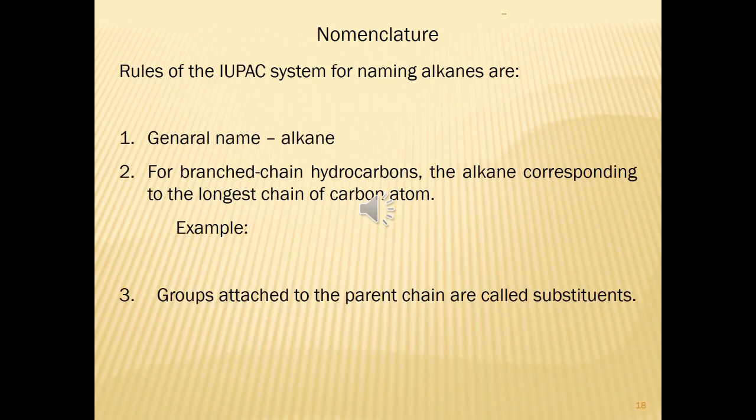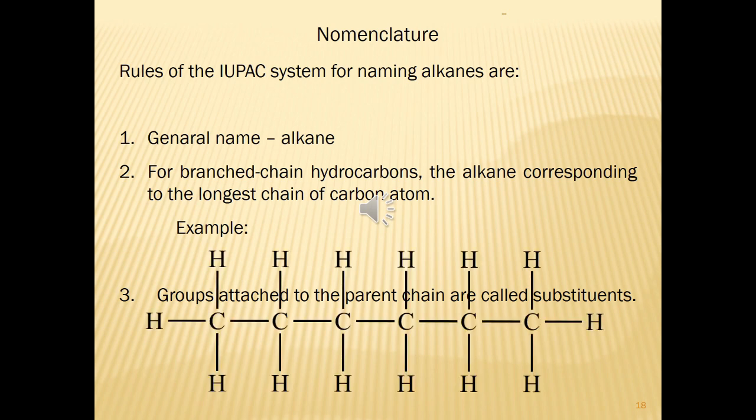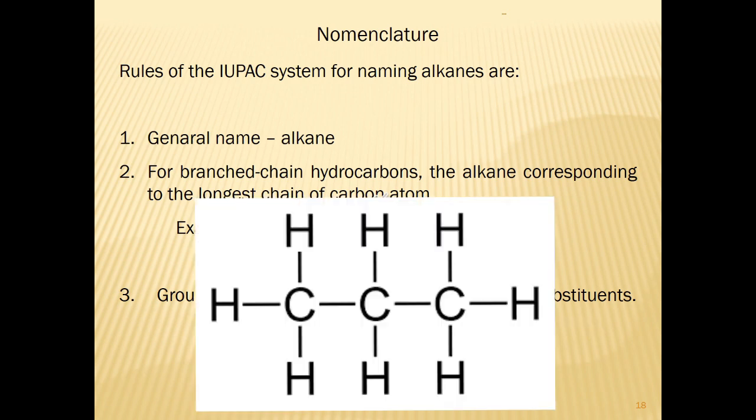Okay, for the rules of the IUPAC system for naming alkanes, first, the general name of saturated hydrocarbon is alkane. Then for the second, for branched chain hydrocarbons, the alkane corresponding to the longest chain of carbon atoms is taken as the parent compound and its name as the root name. For example, 6 carbon, so the name is hexane. For 3 carbon, so the name is propane.